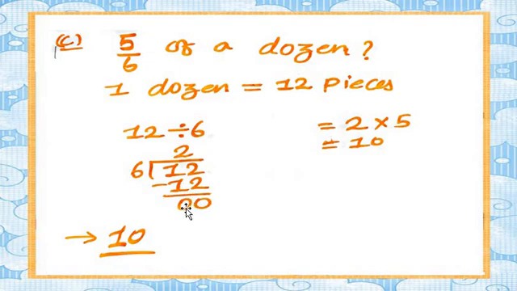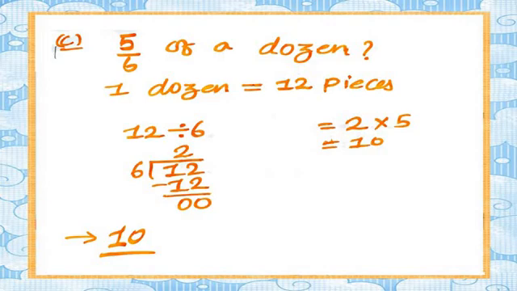The quotient is 2. So 2 multiplied by our numerator 5. 2 5s are 10. So 5 upon 6 of a dozen is 10. Understood? That is a very easy sum. So you have to try at your home, dear students.